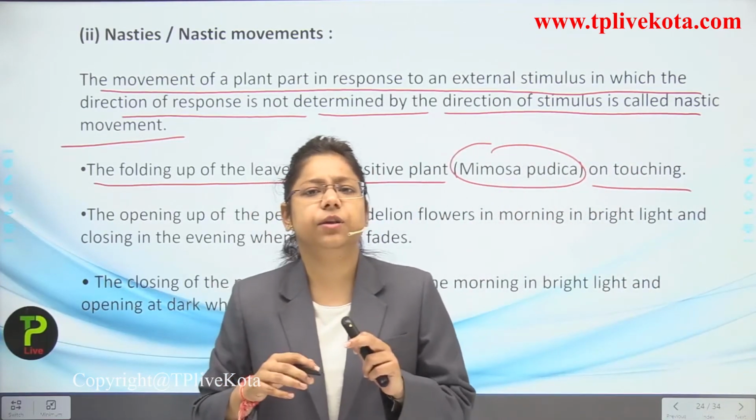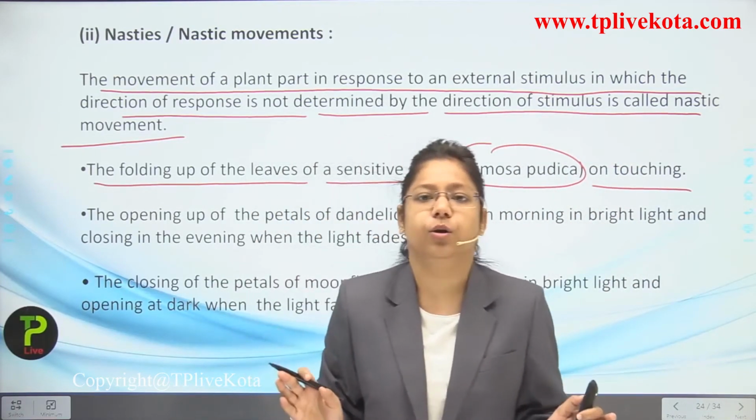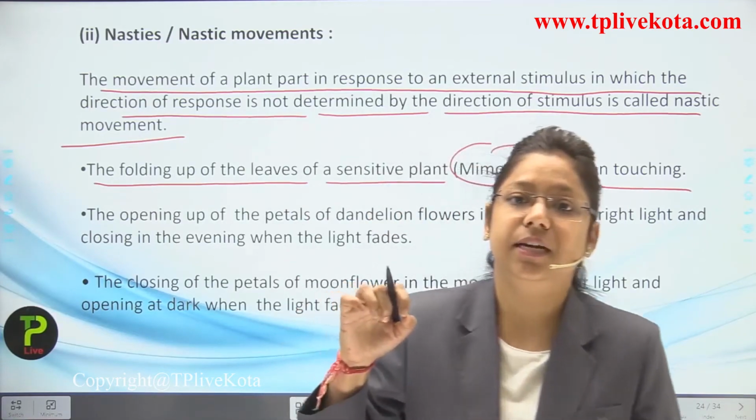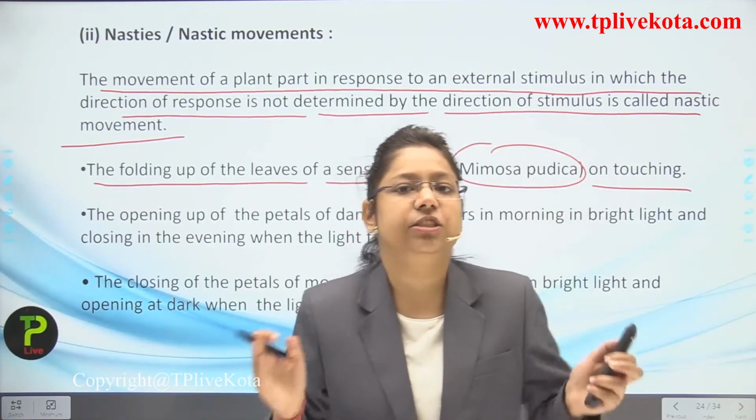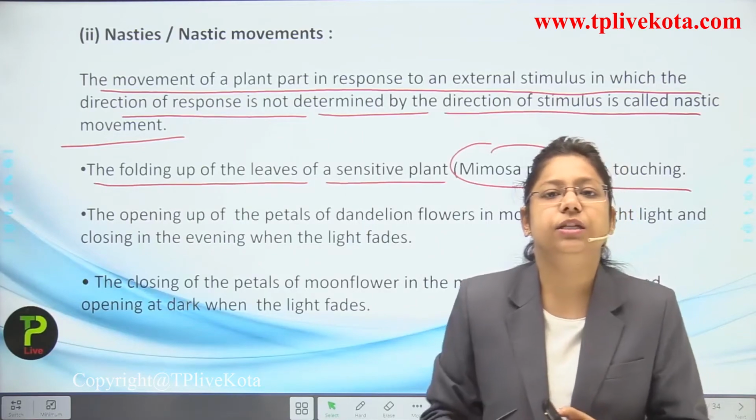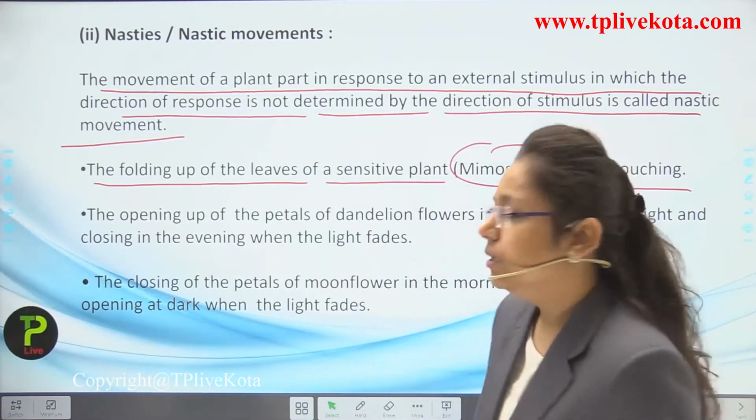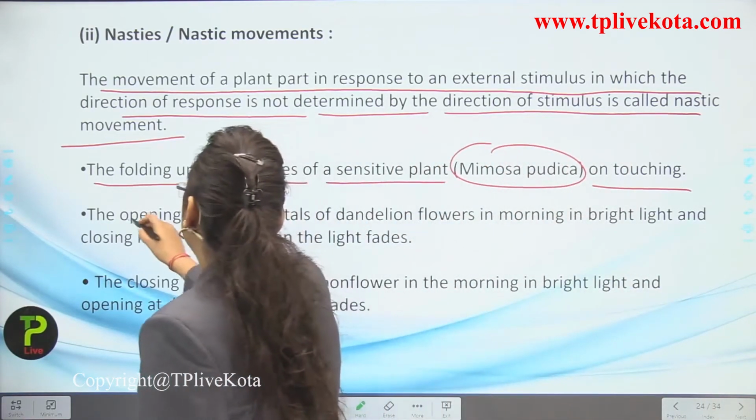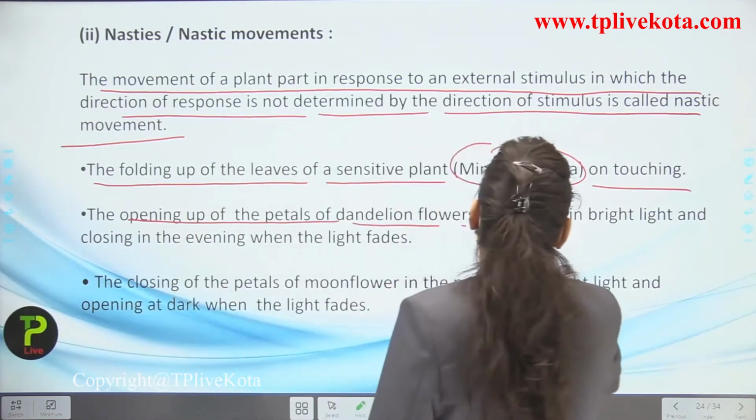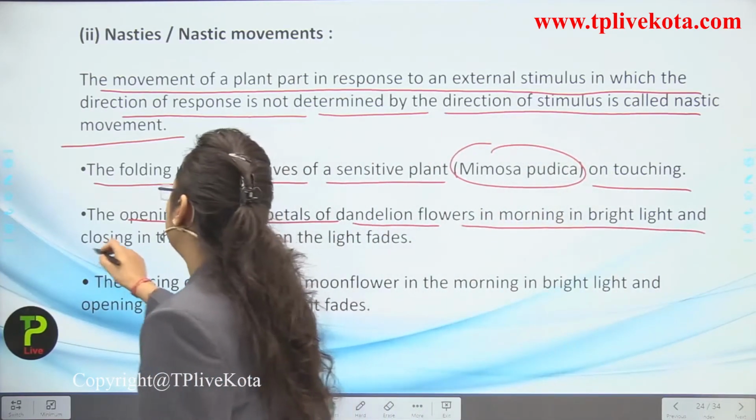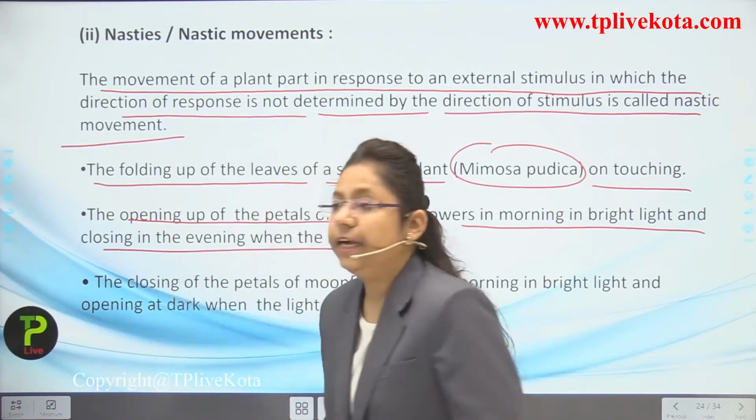The folding up of the leaves of a sensitive plant like Mimosa pudica on touching. The leaves of the plant Mimosa pudica are open always. But if they sense the touch, then what happens? They just close themselves. So they are responding to the touch. Okay. Now the opening up of the petals of dandelion flowers in the morning in bright light and closing in the evening when the light falls.